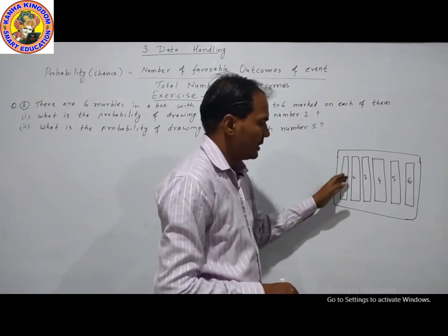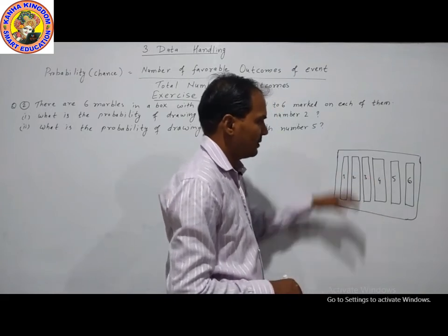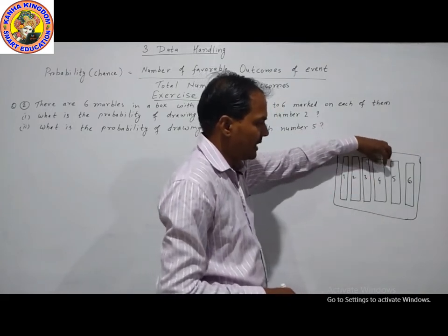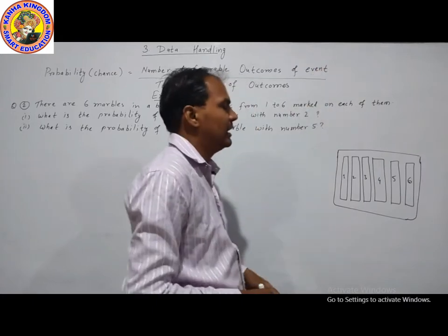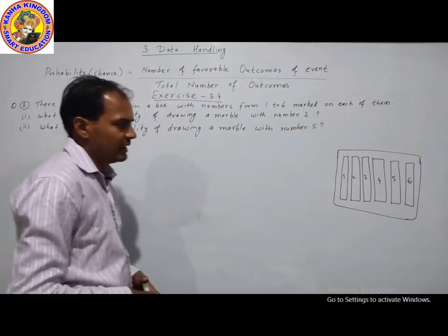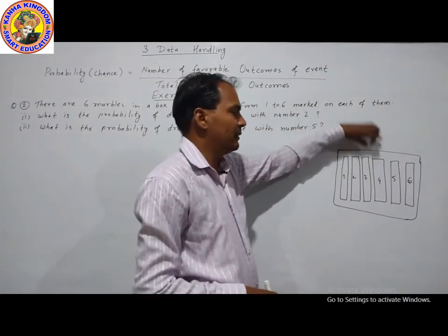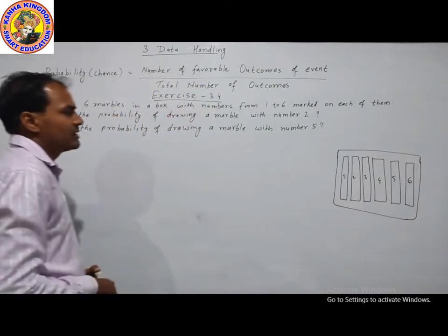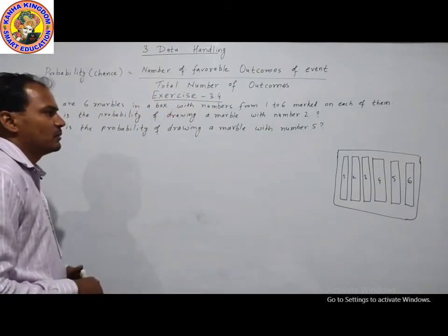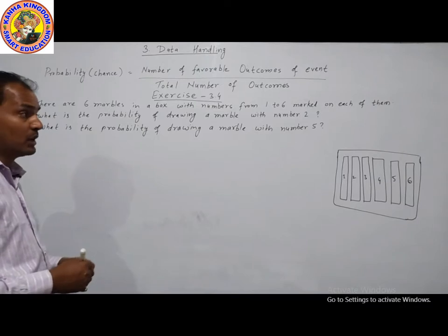In this box there are numbers on the marbles. When we pick a marble randomly from this box, what is the probability of 2? What is the formula of probability?